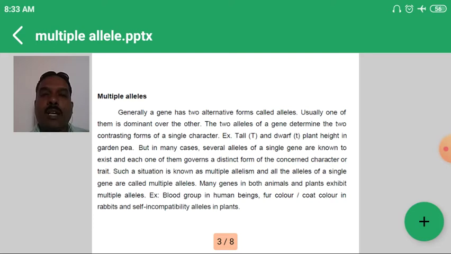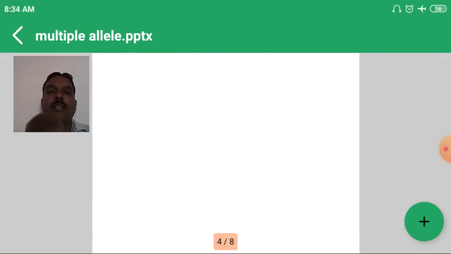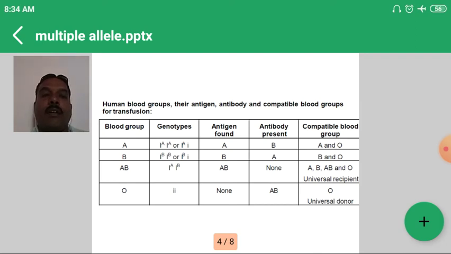In support of that definition, there are two examples we can study: the blood groups in human beings and coat color in rabbits, in which three or more alternative forms of the same gene are observed. So how can we study that with the help of these examples? First, the blood groups in human beings.